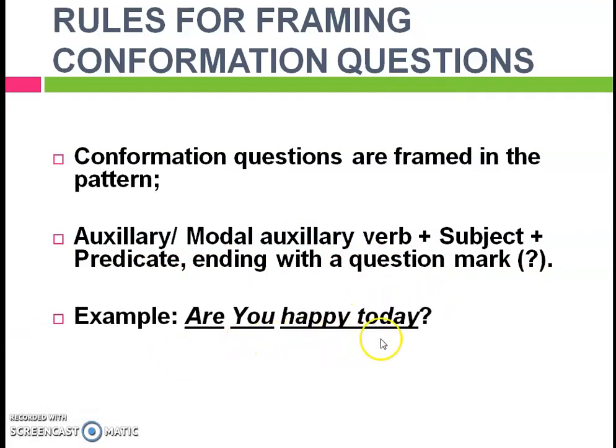Example: are you happy today? Here you can observe, are is the auxiliary verb, you is the subject, and happy today is the predicate.